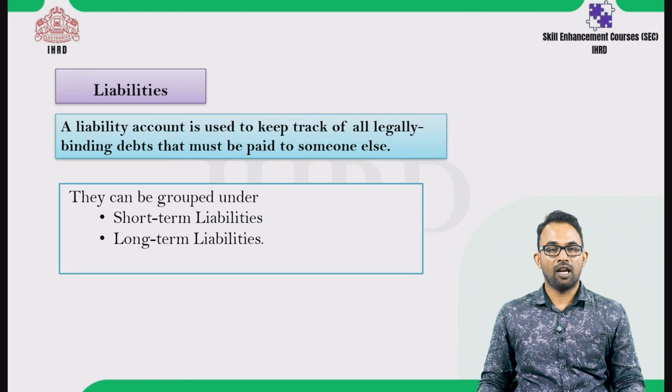The next term is liabilities. Liabilities are simply the obligation or debt a company owes to others, arising from past transactions. These obligations require the company to eventually pay out assets such as cash or provide services to settle the debt. Liabilities are categorized as either current, due within a year, like accounts payable and salary payable, or non-current, due over a long term, like mortgages and bonds payable.